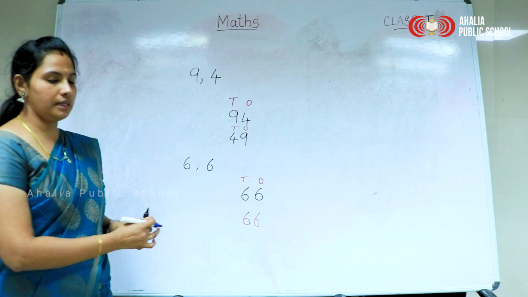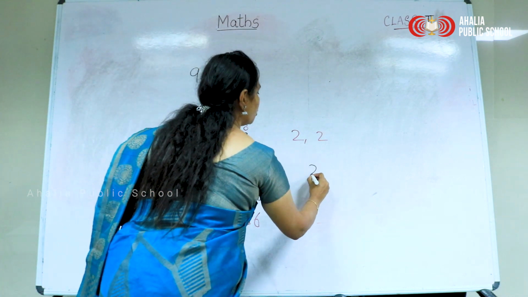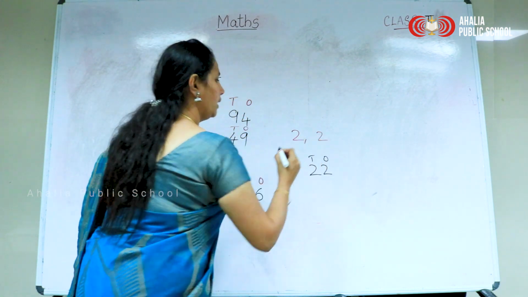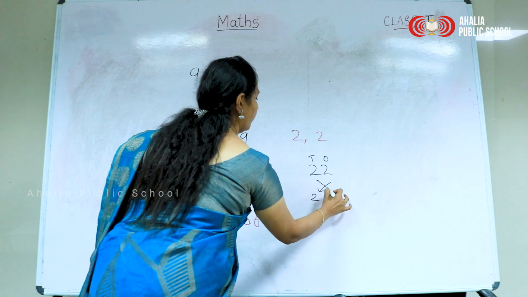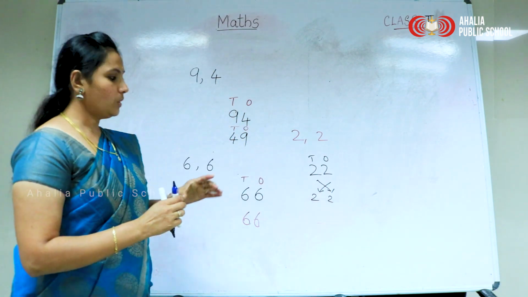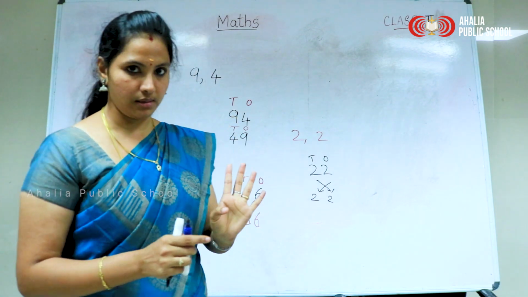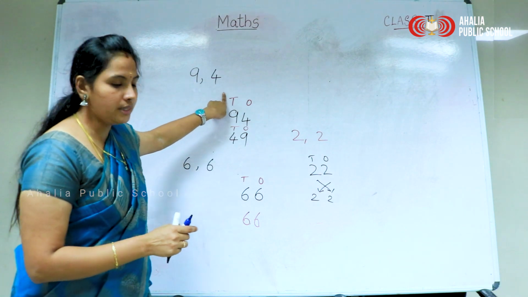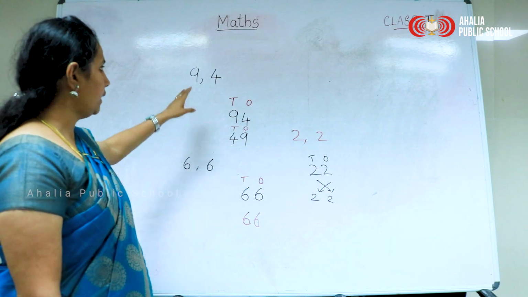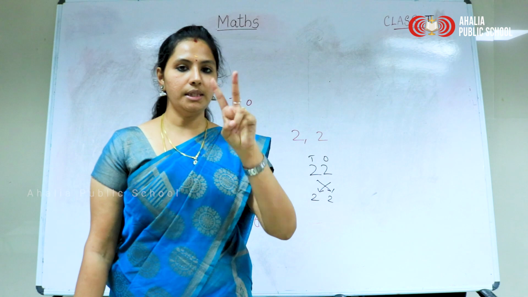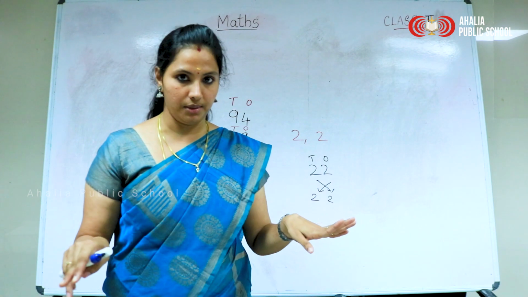Okay? 6, 6, 66. If we get 2 and 2, what will happen? We are only able to form 22 in ones place and tens place. If we shuffle like this, we again get 22 only. So if we get the same numbers, we form only one two-digit number. If it is two different numbers, we get two different two-digit numbers. What is this concept? Forming two-digit numbers using two different numbers and two equal numbers.